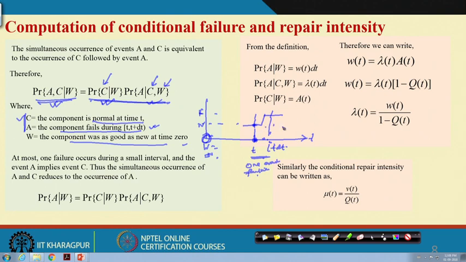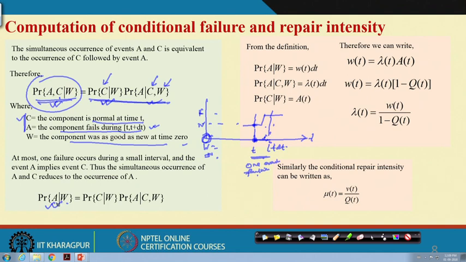So, if I consider the conditions, what will happen ultimately? This A and C. What is A and C? A means it will fail, C is it is normal. As within this small time only one event can occur, that it can fail, ultimately this portion will be reduced to this: the probability of A and C given W is nothing but the probability of A given W. Why?